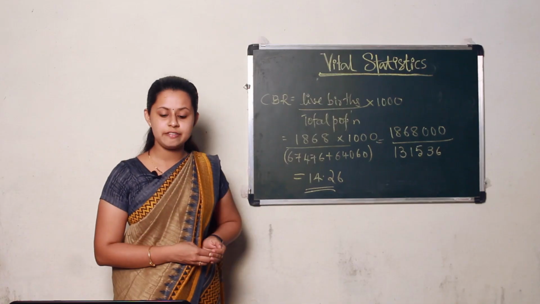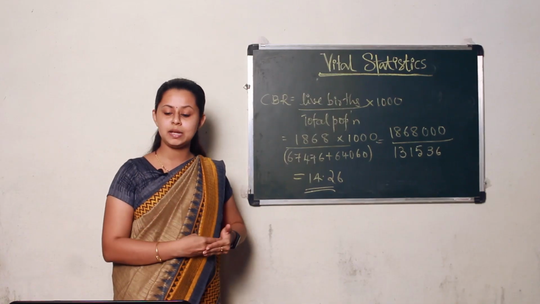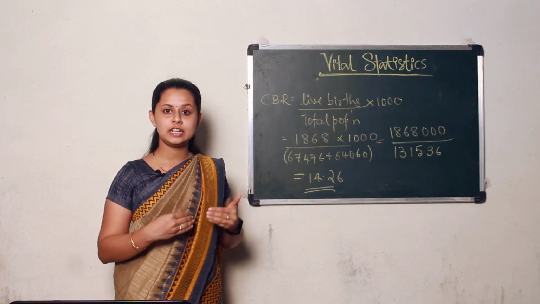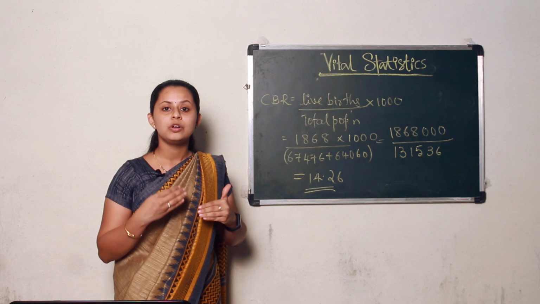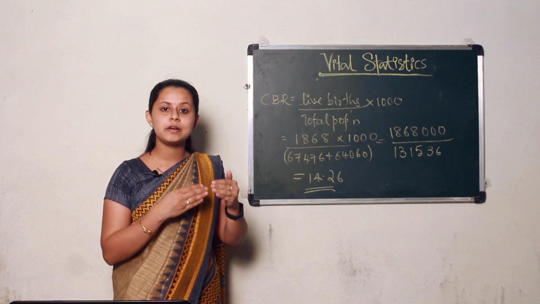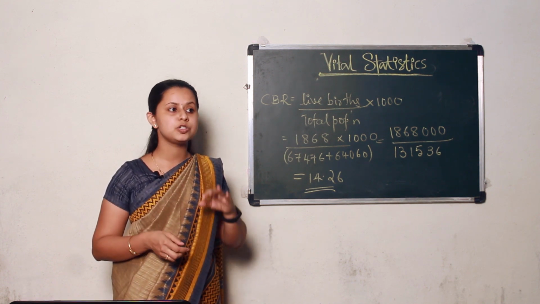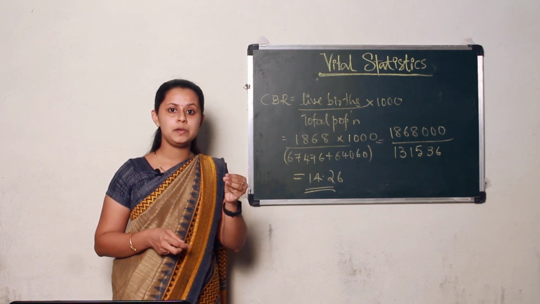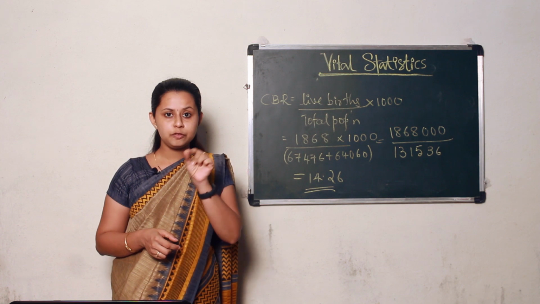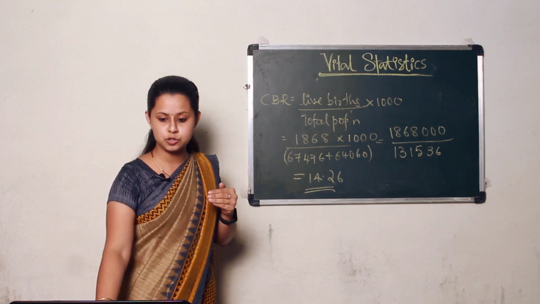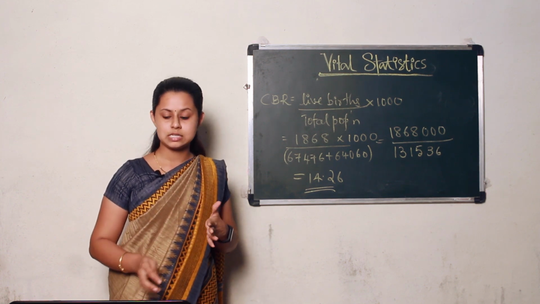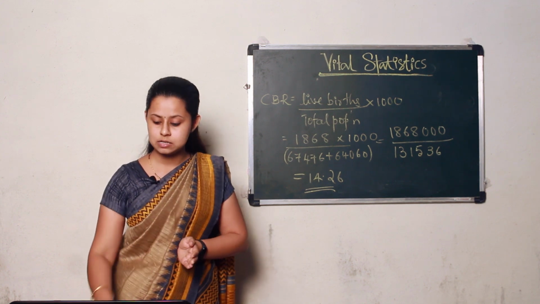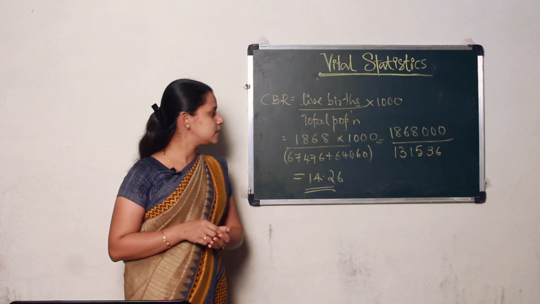Next is to find GFR. Find the total of female population and live births for the age group from 15 to 49 years. Here you have to consider the age group from 15 to 49 years. You should not consider the live births as well as female population in the age groups 0 to 14 and 50 and above. That you should not consider. You have to consider the age group from 15 to 49 years.